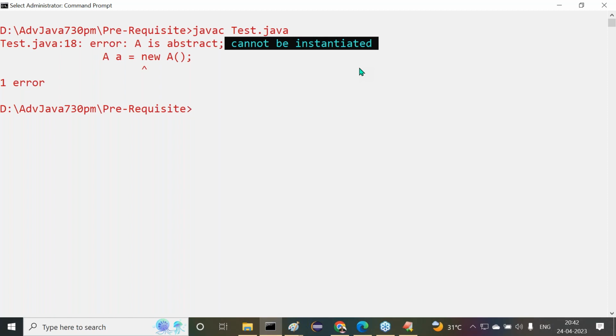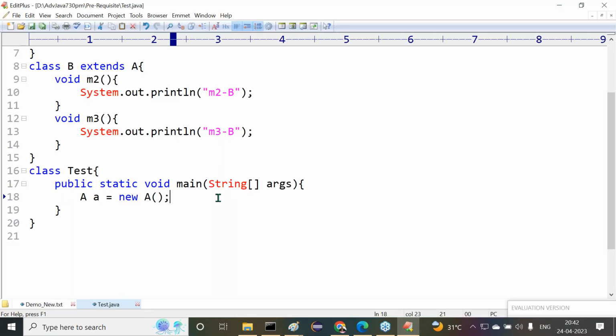Why? Because class A is an abstract class. Abstract, in the sense, is an empty class, not a full class. It's an empty class. Why? Because a few methods are empty methods. What methods are empty methods? Abstract methods are empty methods. The m2 and m3 methods are empty methods. For that reason we are unable to create an object. Clear?